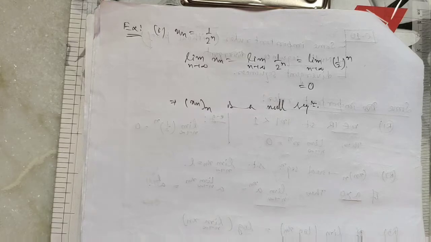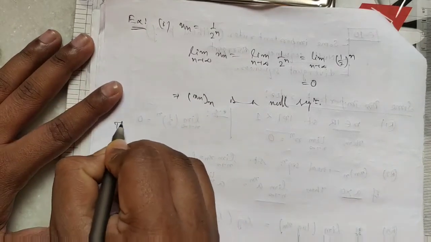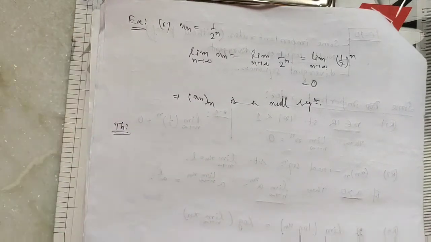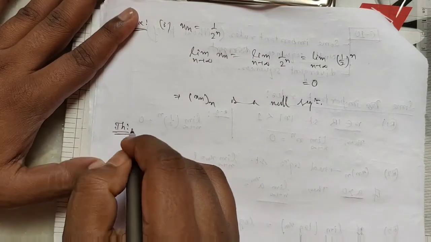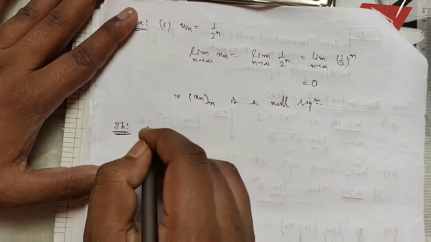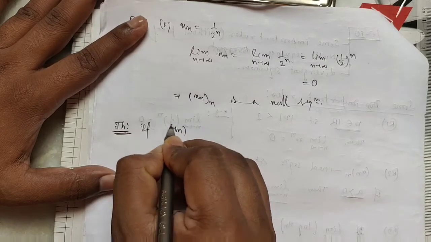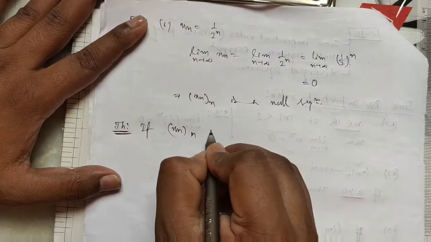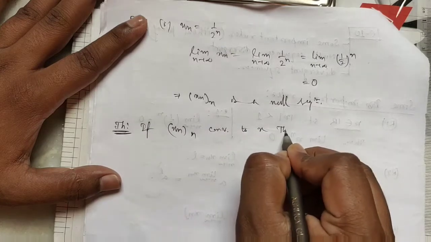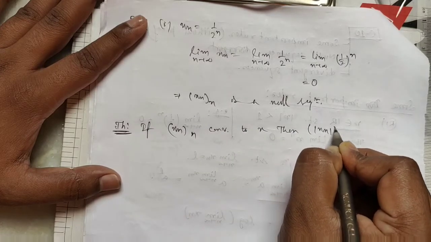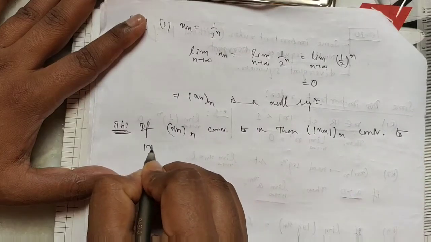Now we have a result. We discussed this theorem in previous classes. The theorem is: if a real sequence xn converges to x, then the sequence mod xn converges to mod x.